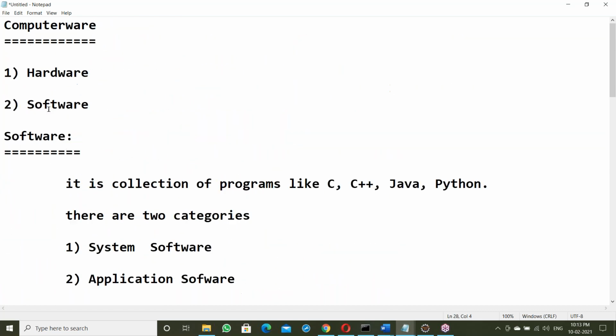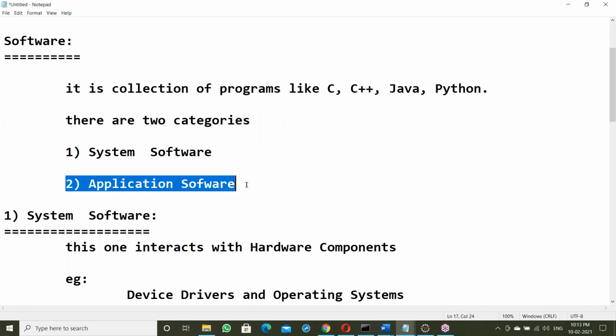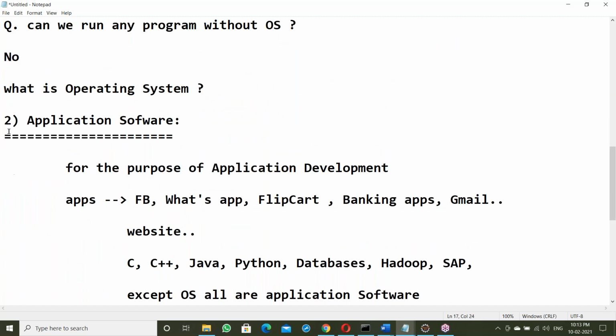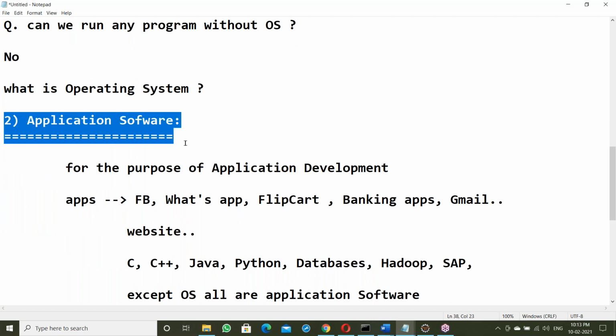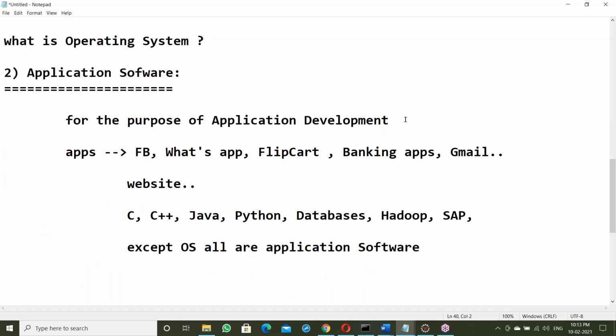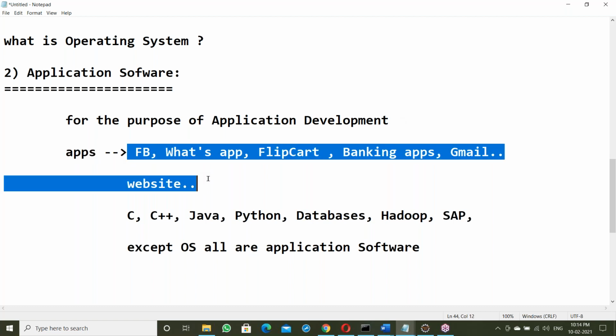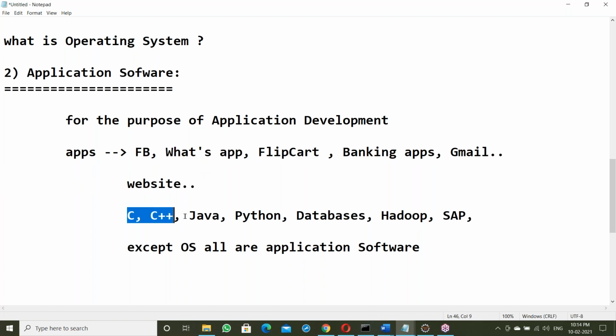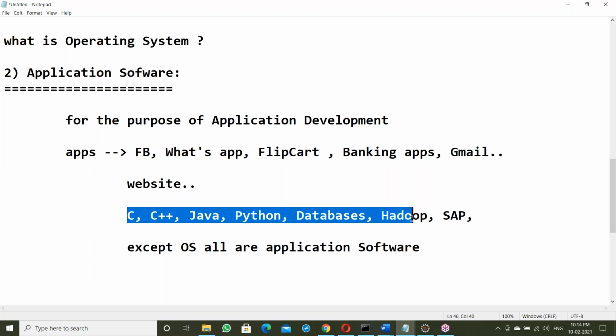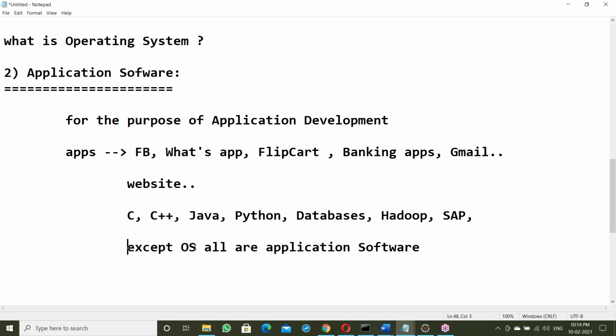Next is application software. This is for the purpose of application development, like Facebook, WhatsApp, all the applications. For this purpose, using some software we can develop them. These are application software. All of them are application software. Okay, right?